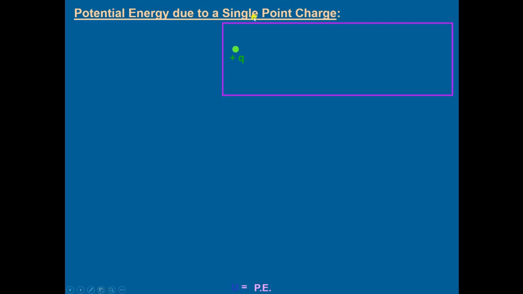Let us take a positive charge Q, and at a position P we take a test charge Q naught, that is positive. Then the force on this charge will be Q naught E, directed in this direction on the axis.